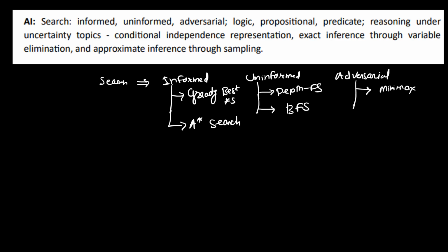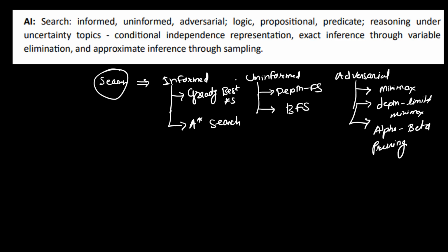Then we have depth limited minimax, and then we have something like alpha beta pruning, right? So these are the different strategies that we are going to discuss as a part of our GATE syllabus. So we have discussed the foundation knowledge required for this particular topic, search.